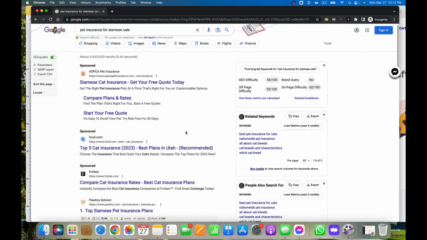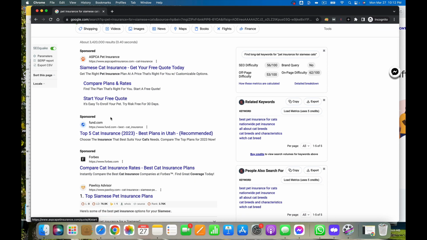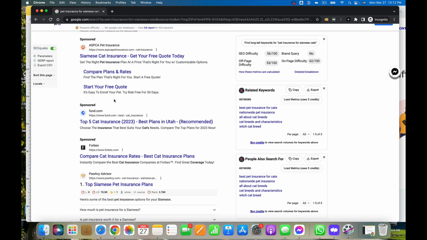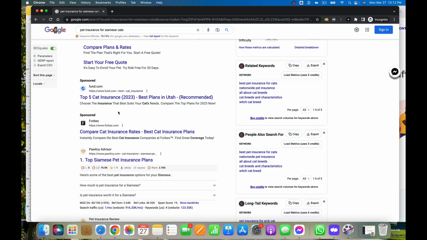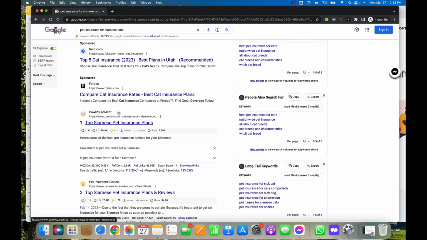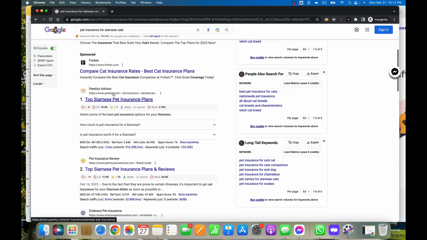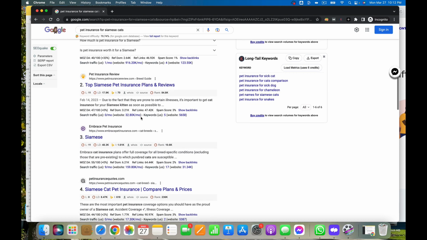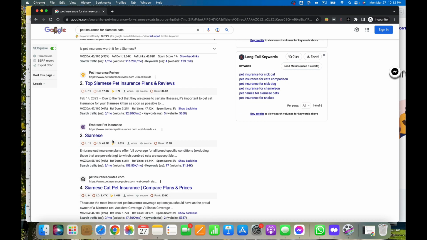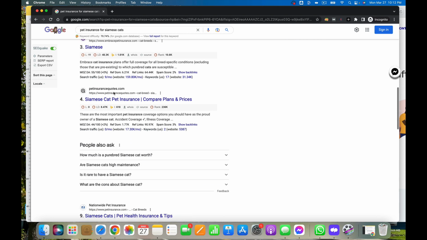This time we can see all the competitors. We have our sponsored results up here. This is an ad, another ad, another ad. Interesting why Forbes is doing ads. Oh, they're making money off of being an affiliate. Interesting. This is the first organic one, another organic one, another organic one, another organic.